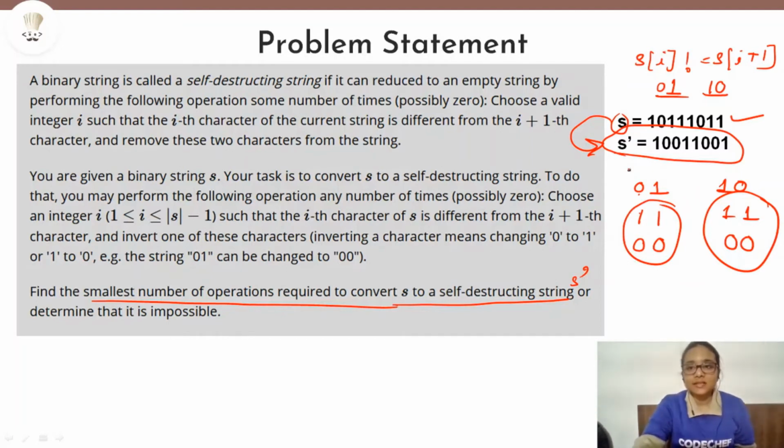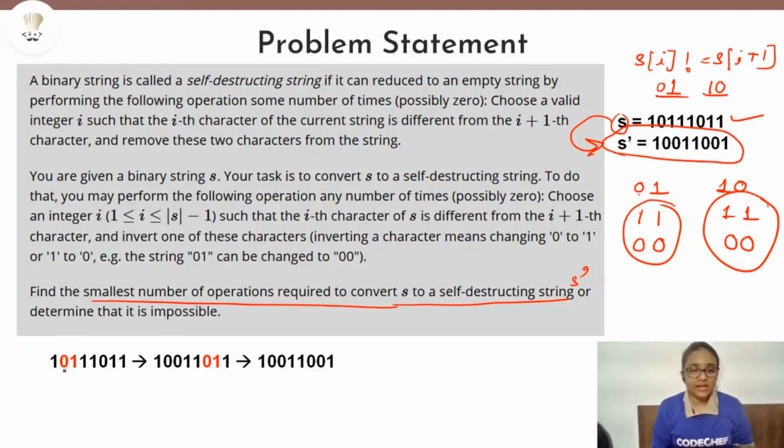Now let us try to convert our string s into a self-destructing string. So first time I have chosen 0, 1 because we are to choose two adjacent characters which are different from each other. So I have taken 0, 1 here, and what I'll do is I'll invert this 1 given here into 0. So I have made this 0, 1 as 0, 0. Now again I have chosen 0, 1 here and I have converted this 1 to 0. So I have converted 0, 1 to 0, 0 again.